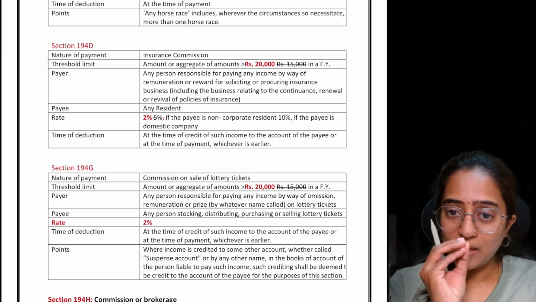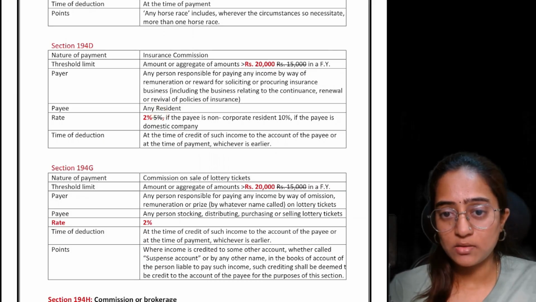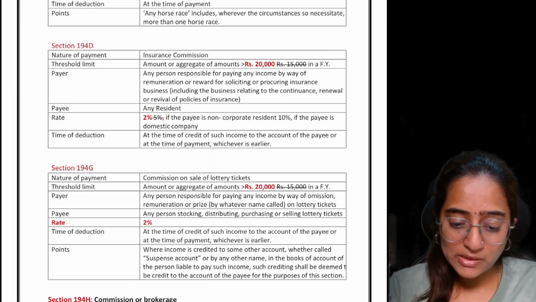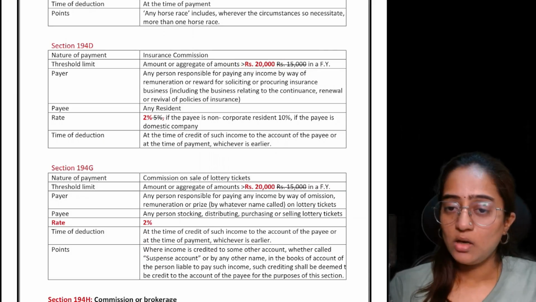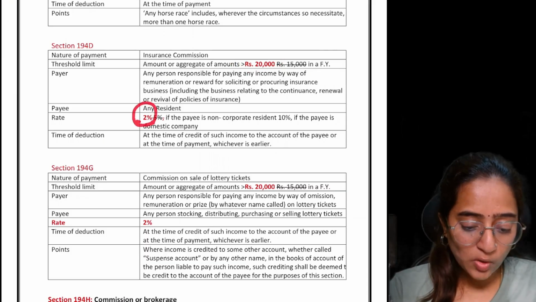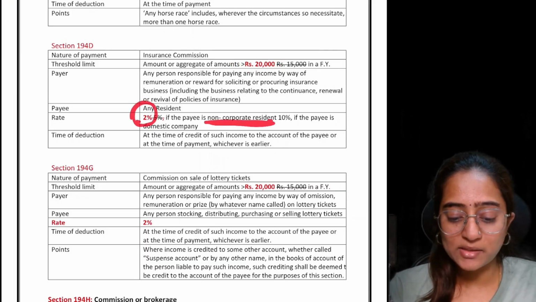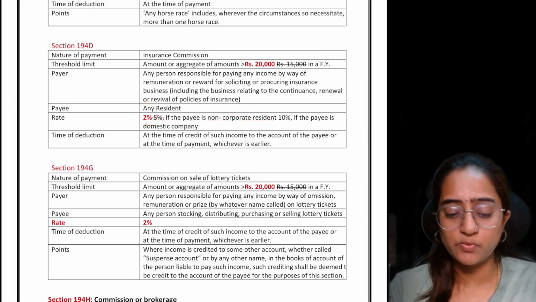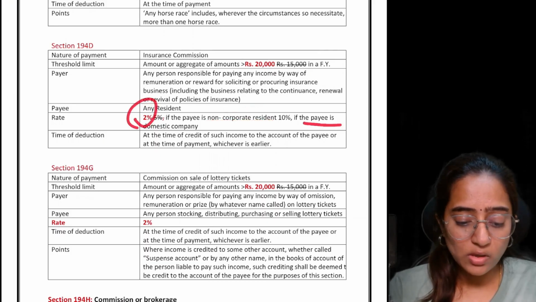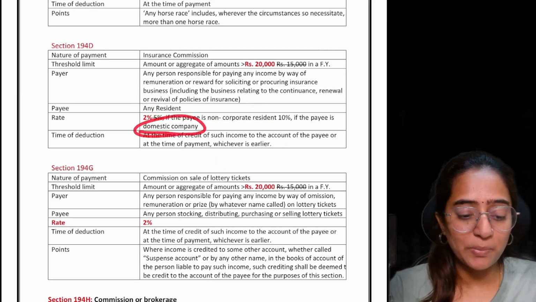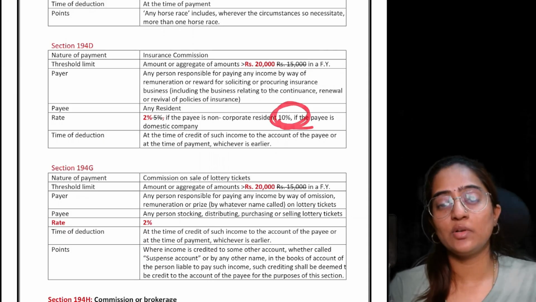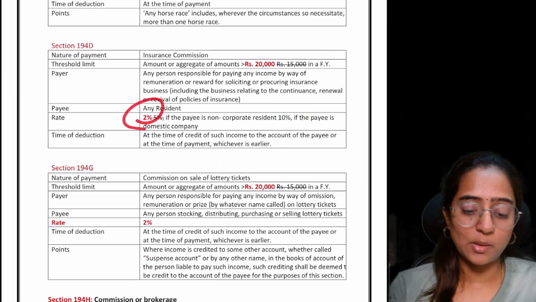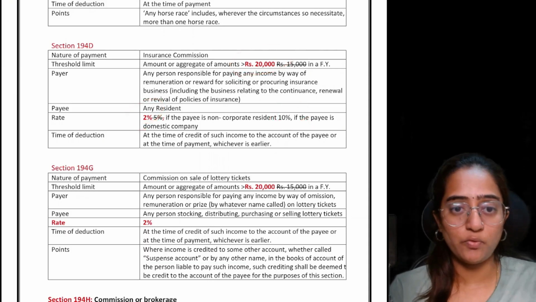Now, if the commission I am paying is exceeding 20,000 only, I need to deduct the TDS. And the TDS rate is how much? 2% for a non-corporate resident, nothing but normal individuals for that matter. And for a domestic company being an insurance commission agent, we need to deduct 10%. The amendment has come up in two places in section 194D.